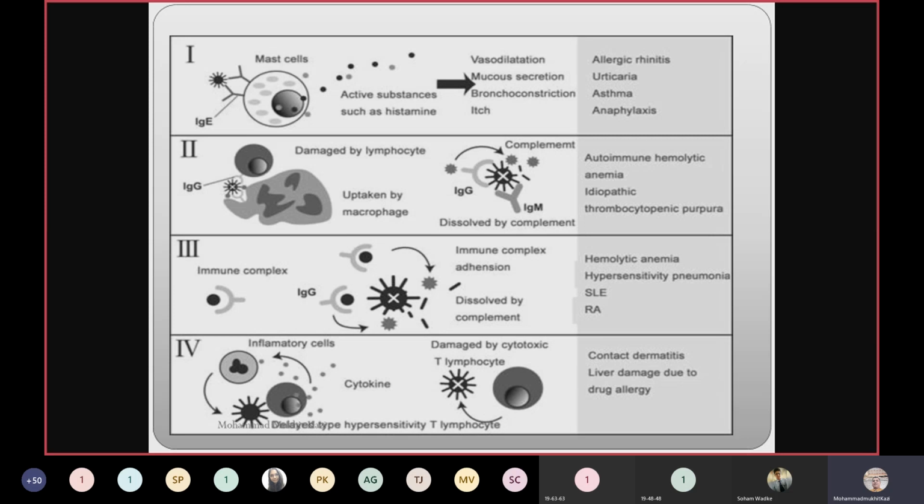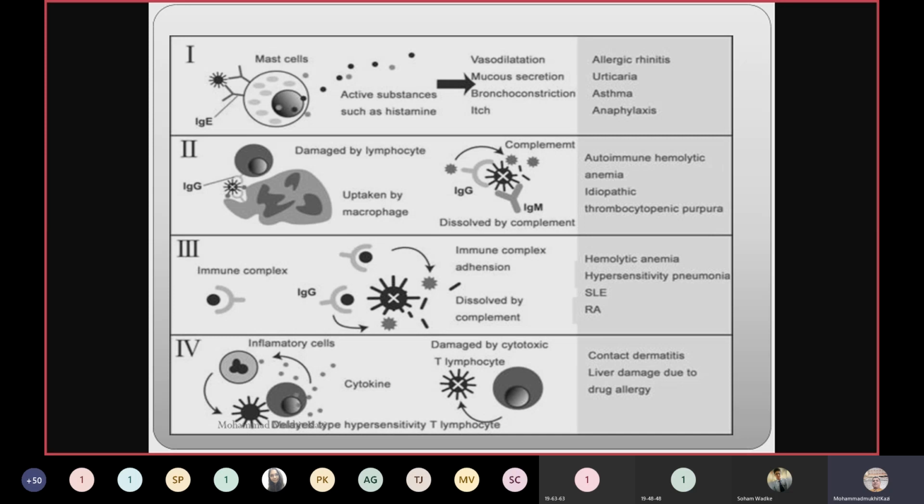You can see here in pictorial form, type 1, type 2, type 3, and type 4, and to the right, you can see the examples. What is important in type 1? See, there is a mast cell, which is coated with IgE antibodies. And there is a star-shaped, sunflower-like figure, that is the antigen. That antigen has triggered the IgE antibodies, and they bind to the mast cell. And what happens to the mast cell? Mast cells will release histamine, and after the shocking dose, histamine is released in maximum amount, and that leads to vasodilation, mucus secretion, bronchoconstriction and itch also.